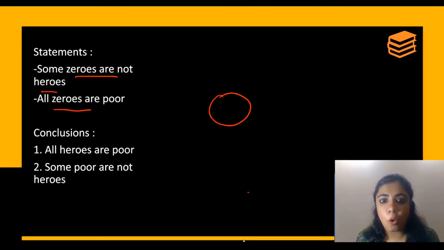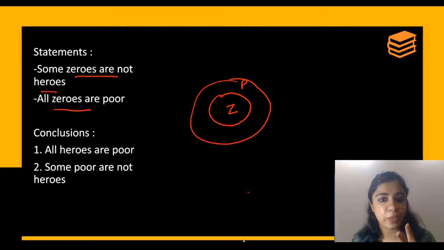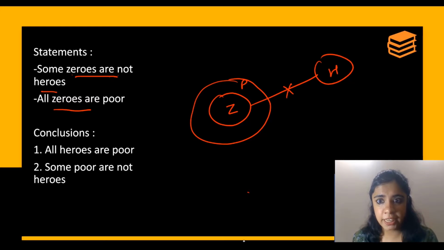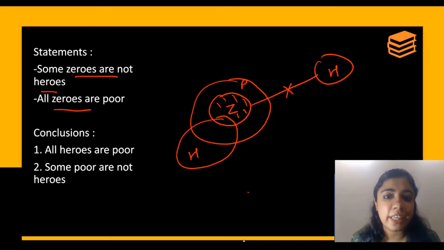Now some zeros are not heroes. So these are the zeros which are not heroes. You are supposed to make both the diagrams whenever you tackle this sort of a statement.